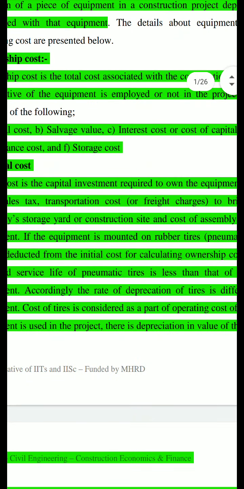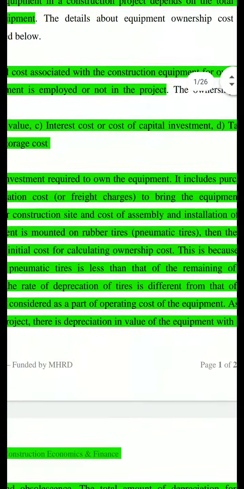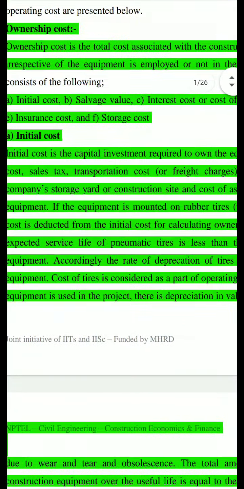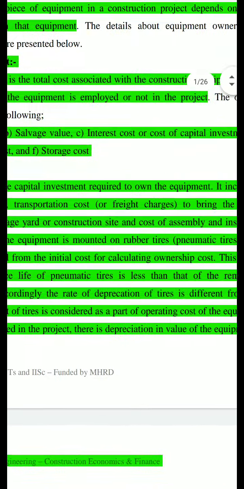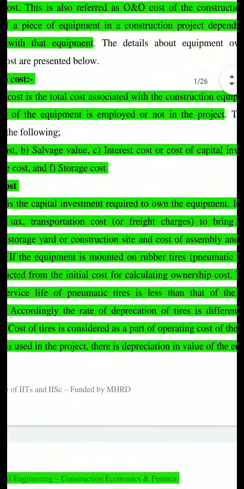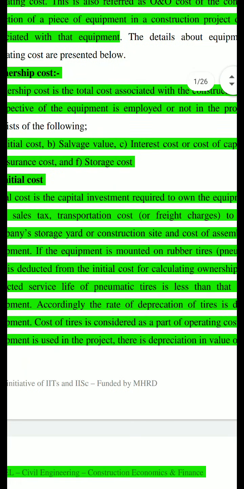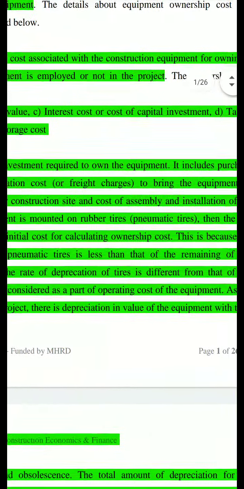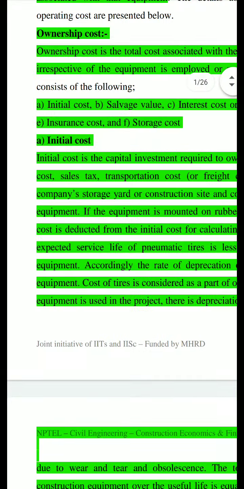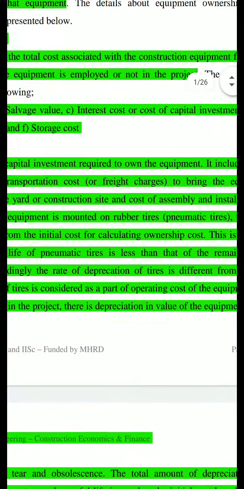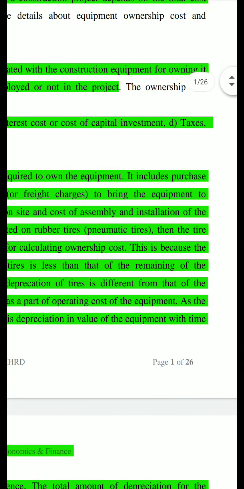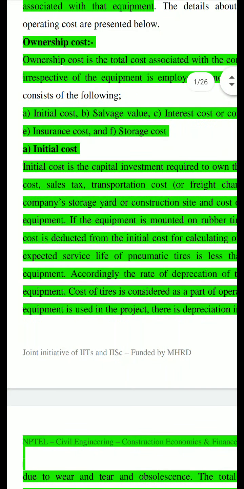If the equipment is mounted on rubber pneumatic tires, then the tire cost is deducted from the initial cost for calculating ownership cost. So the tire cost is not included in the initial cost. Why? This is because the expected service life of the pneumatic tires is less than the remaining life of the equipment.